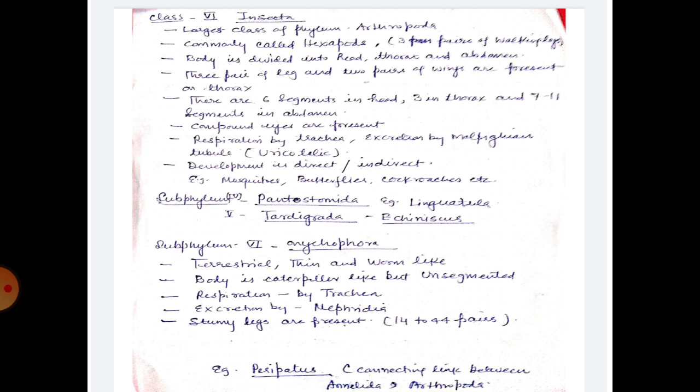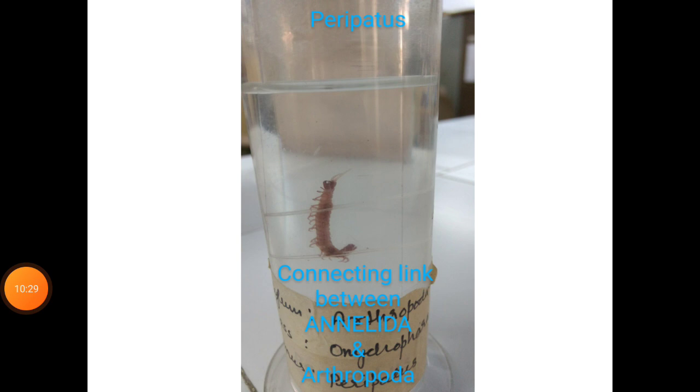Now the last subphylum is Onychophora. This subphylum is terrestrial, thin and worm-like. Body is caterpillar-like but unsegmented. Respiration by means of trachea, excretion by nephridia, and stumpy legs are present that are 14 to 44 pair. Peripatus is a common example that is also known as connecting link between Annelida and Arthropoda. This figure shows the Peripatus, that is a connecting link between Annelida and Arthropoda. Thanks.